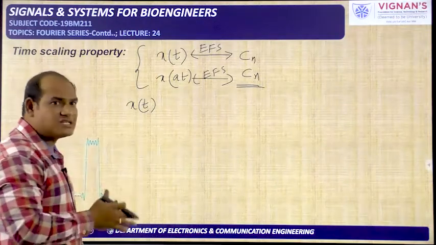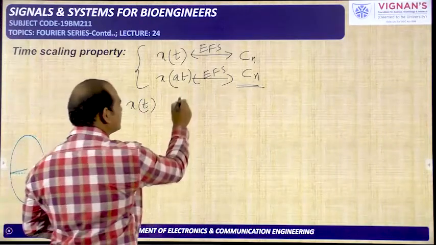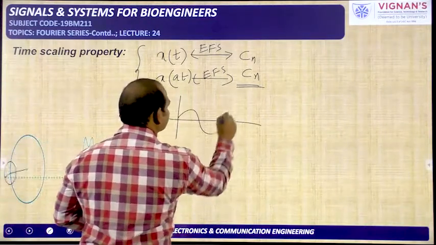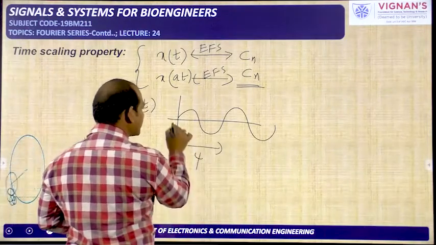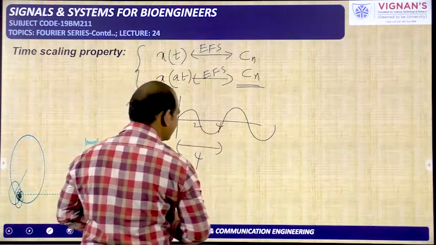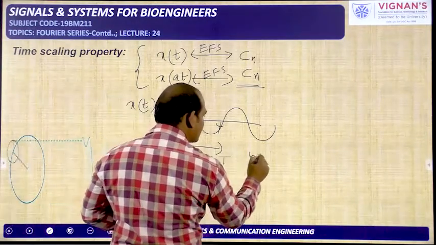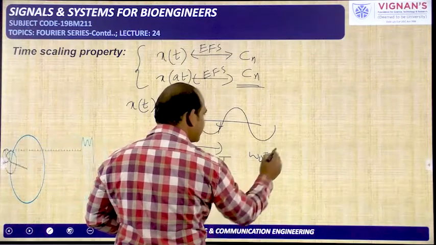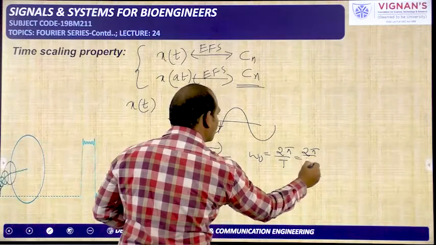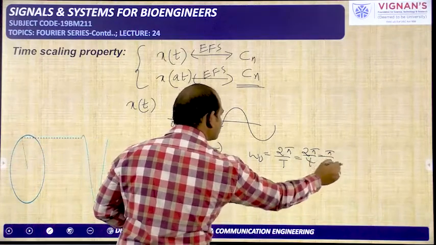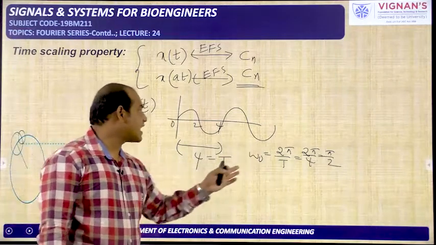In the Fourier series, x of t should be a periodic signal. For example, like this. This has a time period of 4 seconds, 0 to 4. Because the time period is 4 seconds, the fundamental frequency omega naught is given by 2 pi by capital T, that is 2 pi by 4, which is equal to pi by 2. So this is the capital T value and this is the omega naught value for the x of t signal.